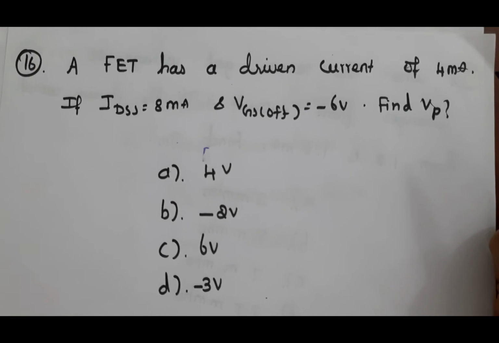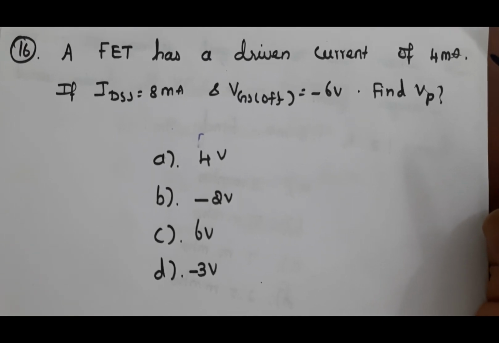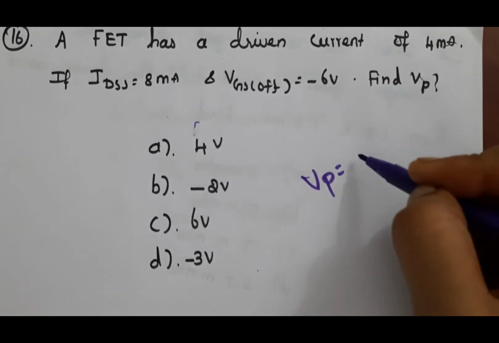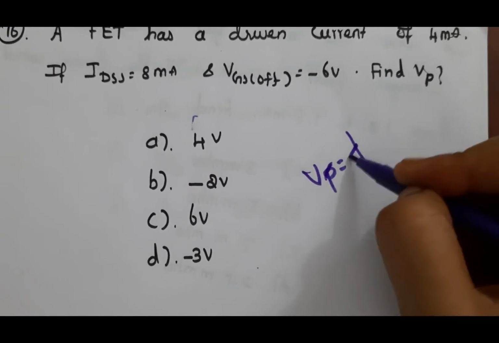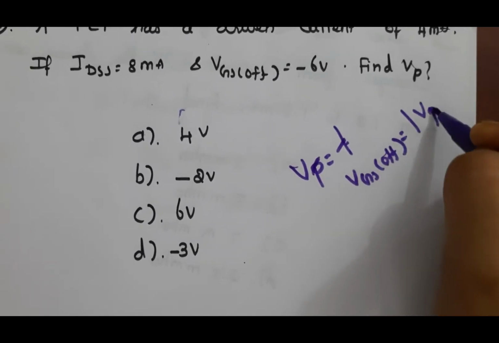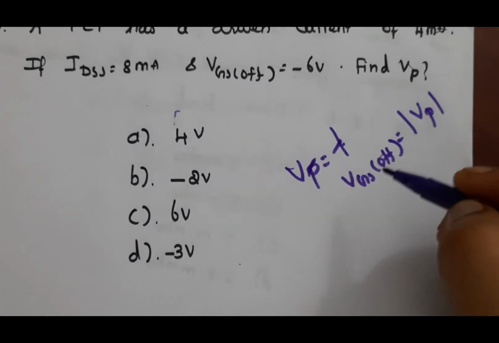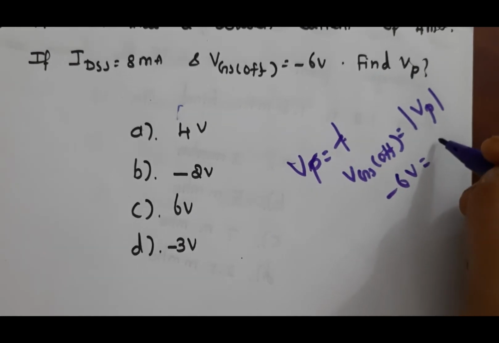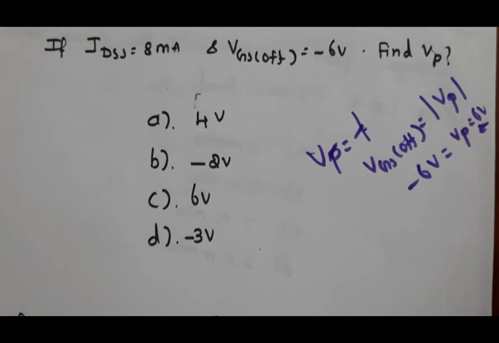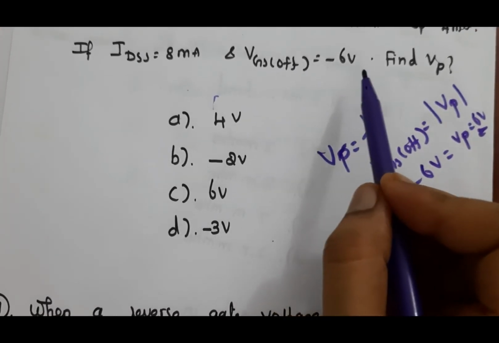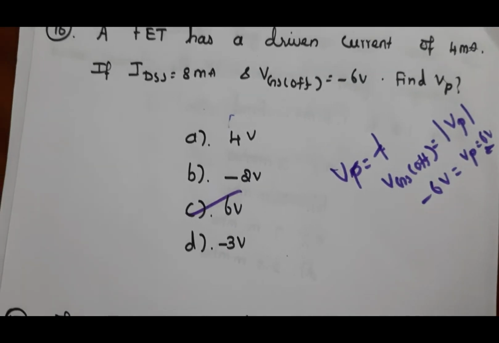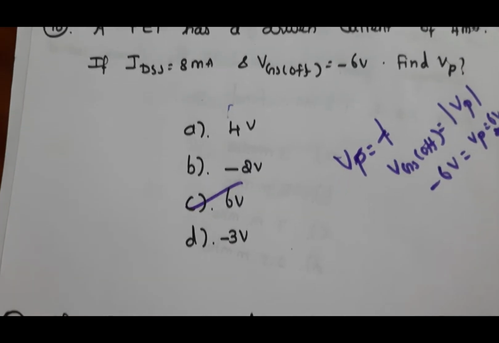If IDSS is equal to 8 milliamps and VGS off is equal to minus 6 volt, find VP. We know VGS off is equal to the modulus of VP. Here VGS off is minus 6 volt, so VP is 6 volt. So the answer is C.